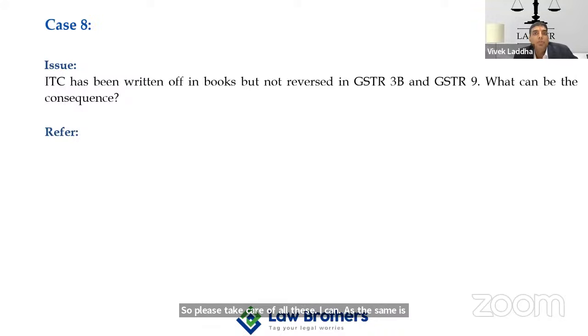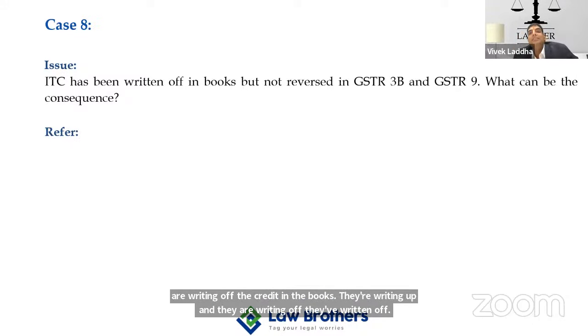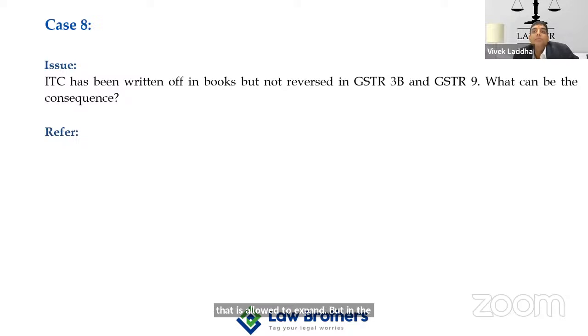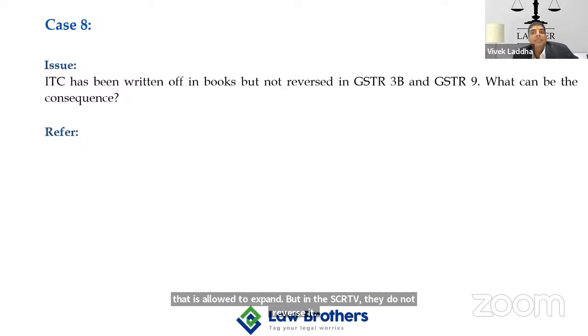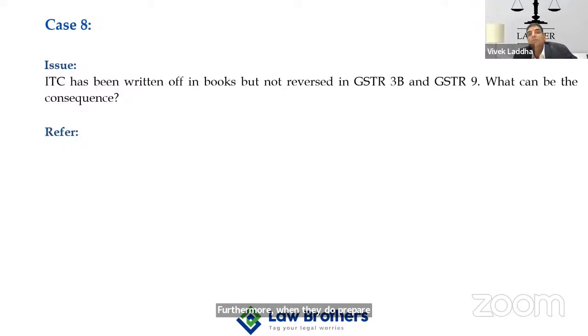ITC has been written off in the books but not reversed in GSTR 3B and 9. What can be the consequence? People are taking the benefits of these practices. They are writing off the credit in the books, and they have taken the benefit in income tax also because that is an allowed expenditure. But in GSTR 3B, they do not reverse it. Furthermore, when they prepare GSTR 9, they do not make the additional reversal in table 7, and the implication has not been given in table 9 of GSTR 9, right?